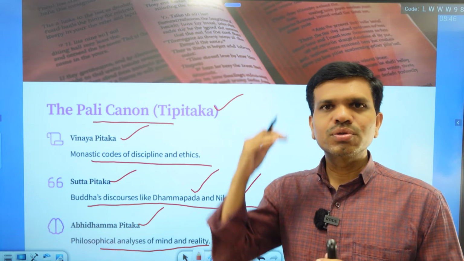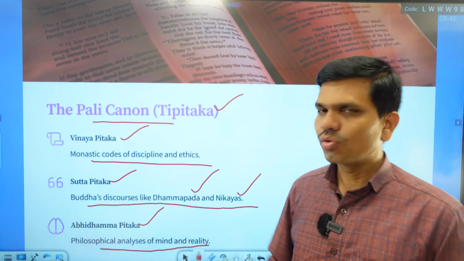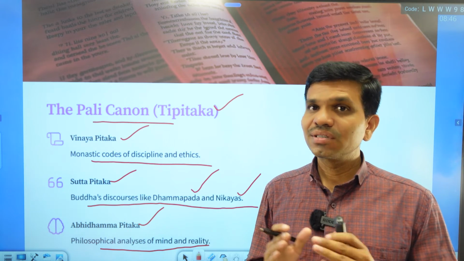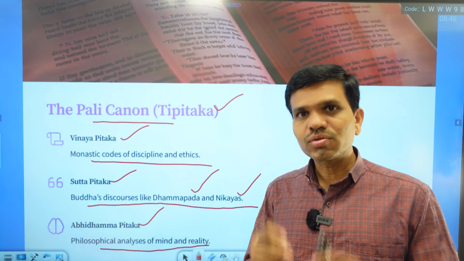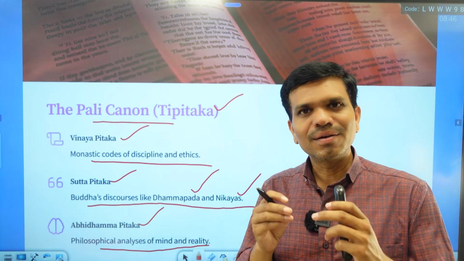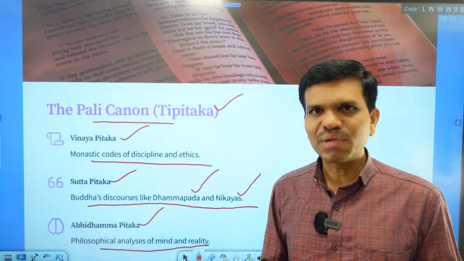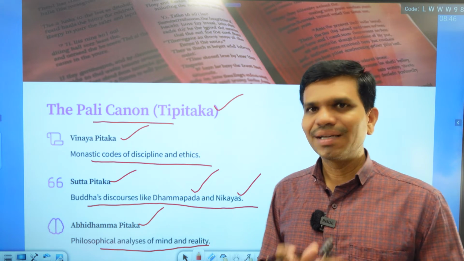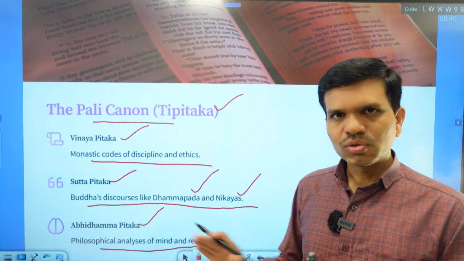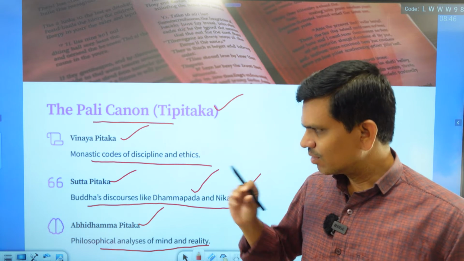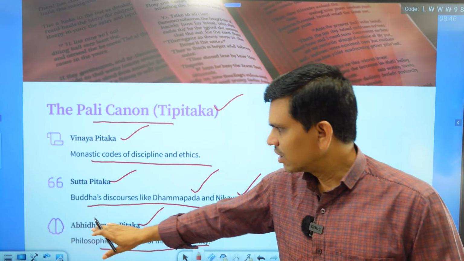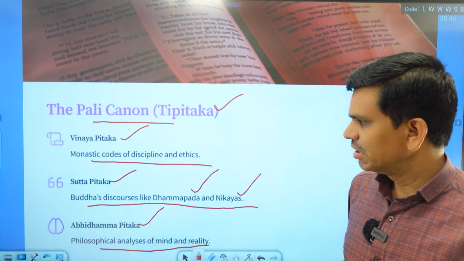It goes beyond code of conduct, rules, regulations and teaching, and it talks about some of the basic questions: human existence, the role of mind in shaping human existence, and reality. So these are the basic philosophies found in Abhidhamma Pitaka.